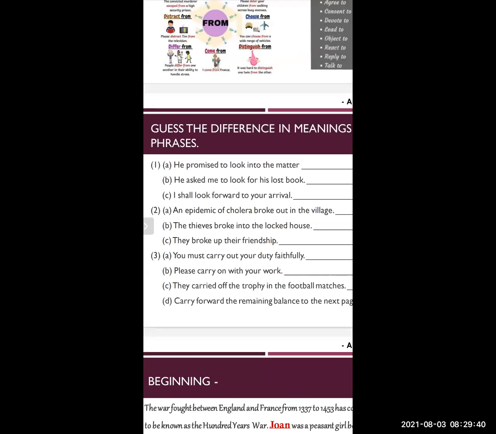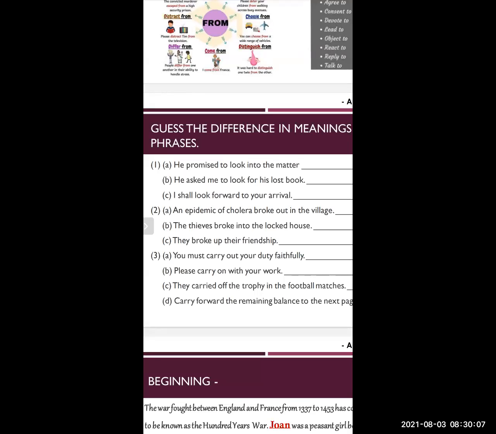If you see the sentence, the thieves broke into the locked house, so the meaning to enter is used here with the phrasal verb. The thieves entered the locked house; they broke the keys, lock, illegally, forcibly. They broke the door.